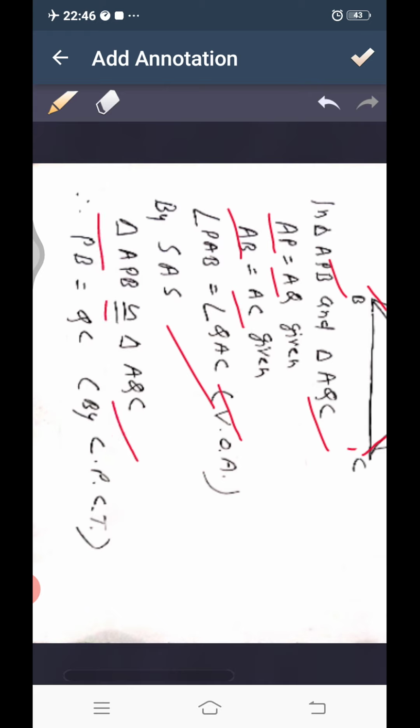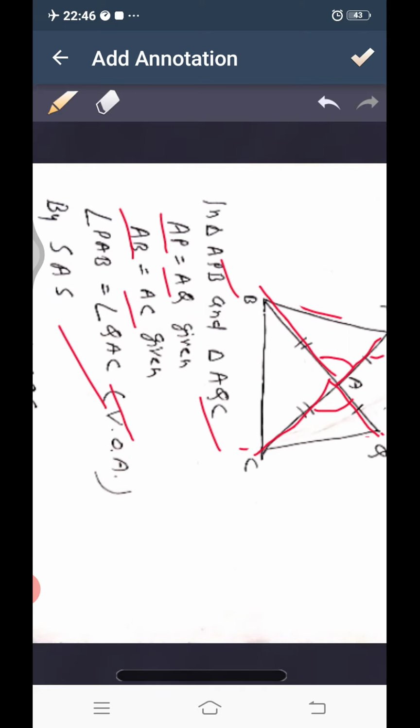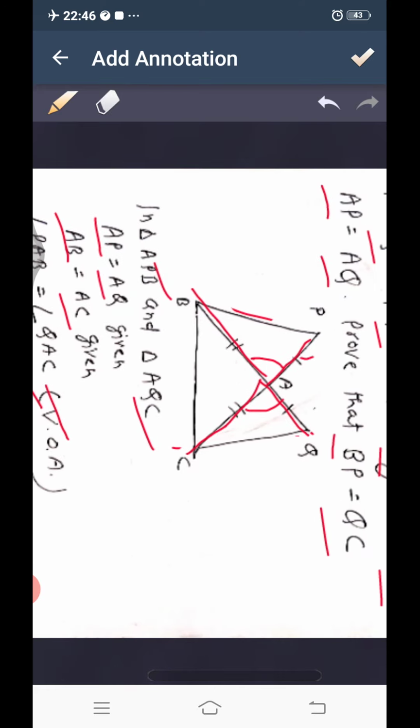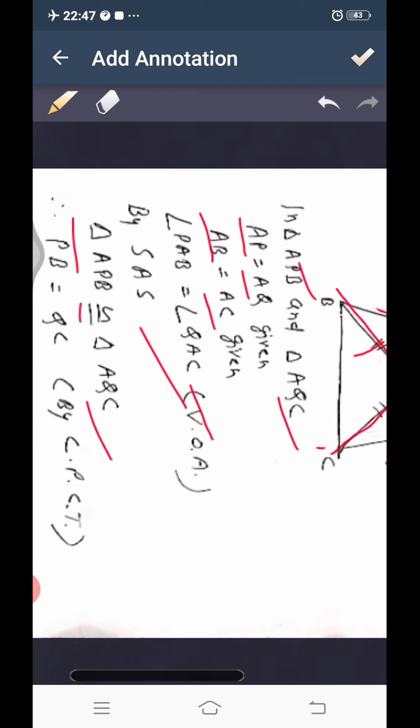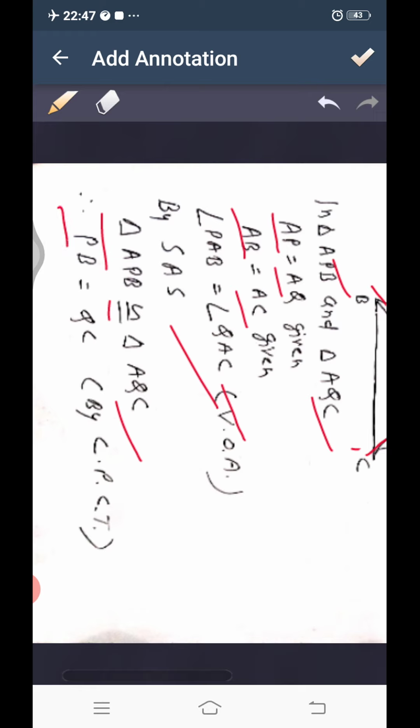If both the triangles are congruent, it means their corresponding parts will be also equal. These two sides we have already said equal to the corresponding sides. Only PB and QC are left. It means PB will be also equal to QC. So we say that PB equal to QC, that is by CPCT, corresponding parts of congruent triangles.